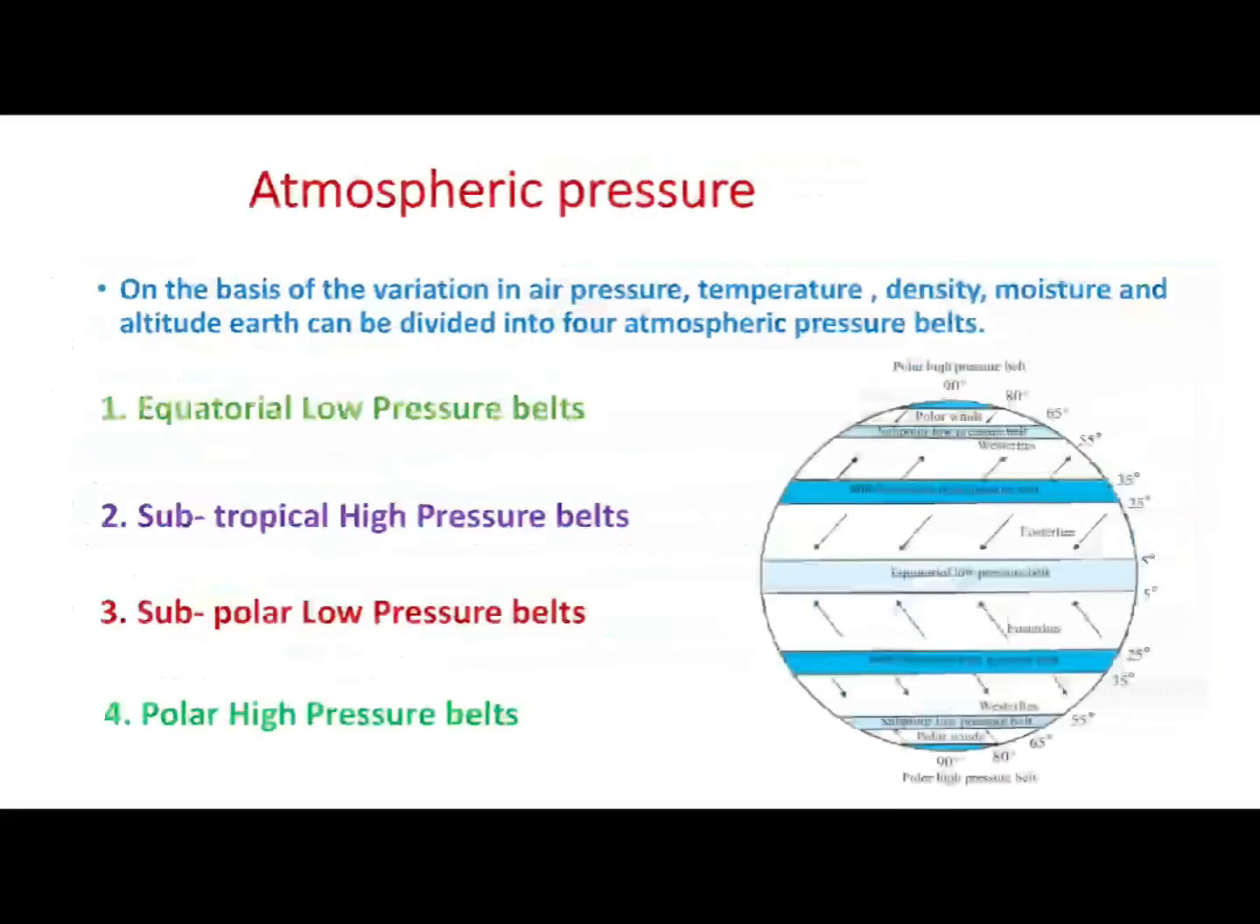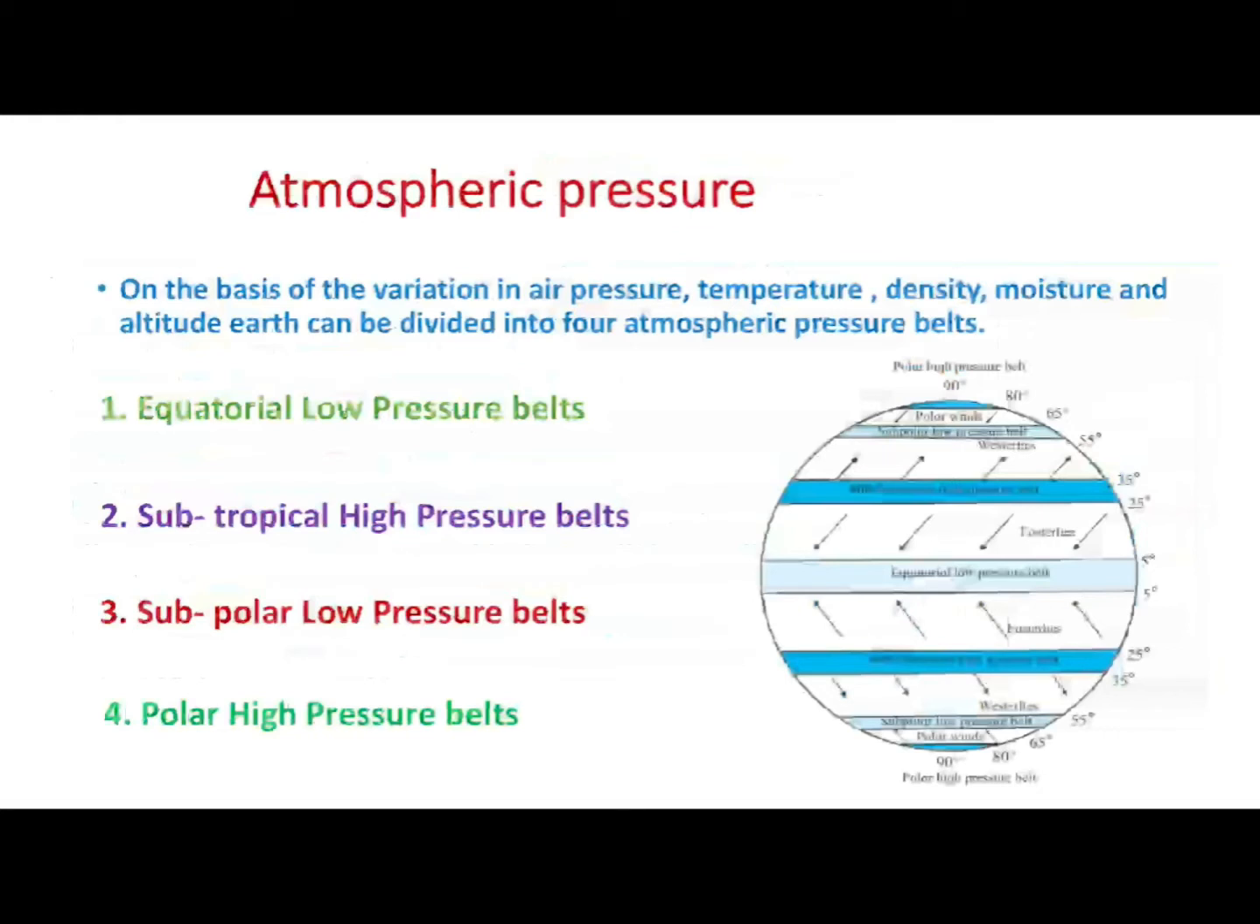Now we will talk about atmospheric pressure belts. On the basis of the variation in air pressure, temperature, density, moisture and altitude, Earth can be divided into 4 atmospheric pressure belts. These are equatorial low pressure belts, subtropical high pressure belts, subpolar low pressure belts, and polar high pressure belts. So first we will talk about equatorial low pressure belts.